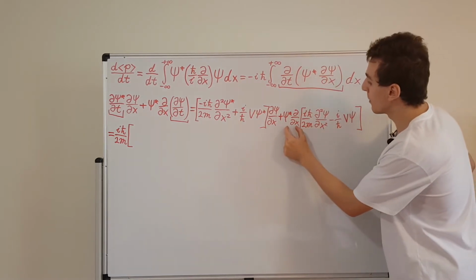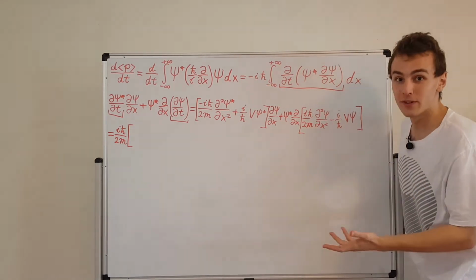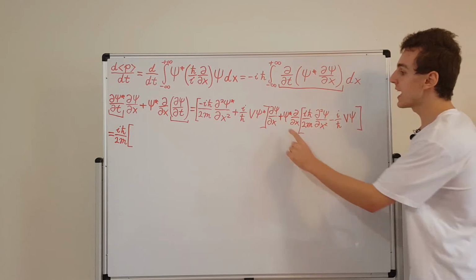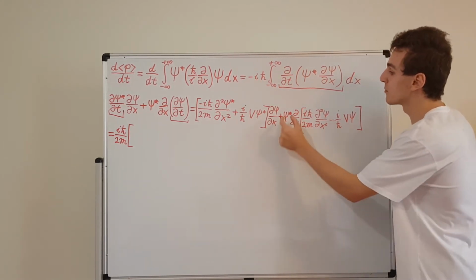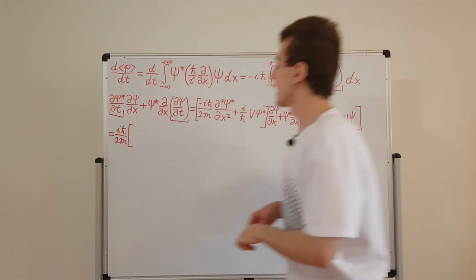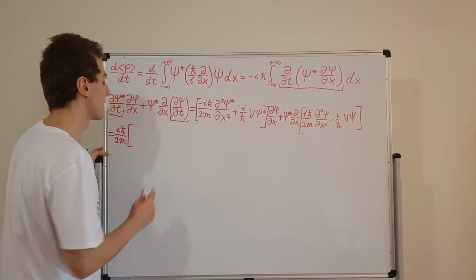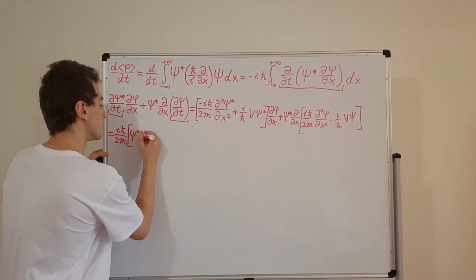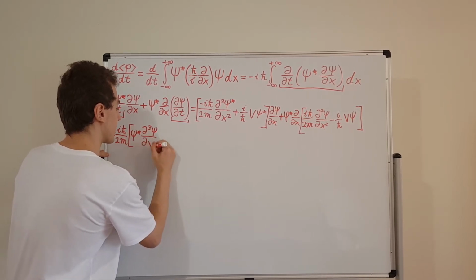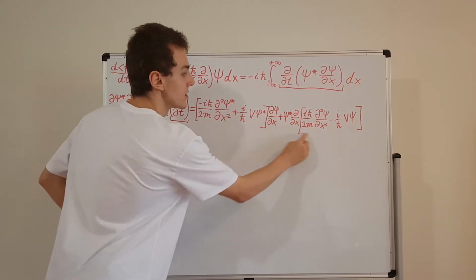So when I apply this first derivative and move it inside here, that's going to give me a triple derivative, right? We're going to have to differentiate psi 3 times. It's a triple derivative, and I'm also going to have a psi star multiplying it. So I'll go ahead and write that. That's going to be my first term that has iħ over 2m as a factor. So I'll have psi star and the triple derivative of psi with respect to position. And we got that from this term over here.